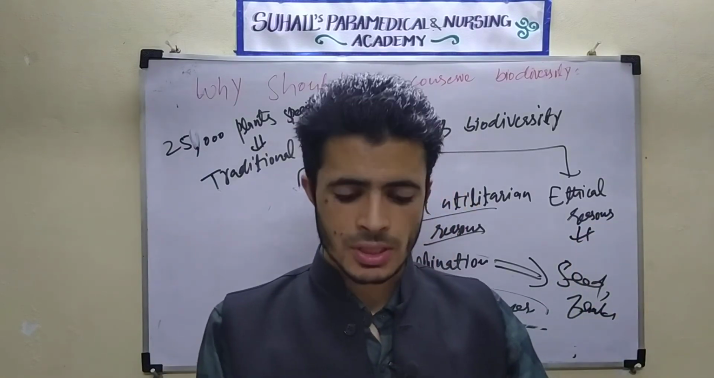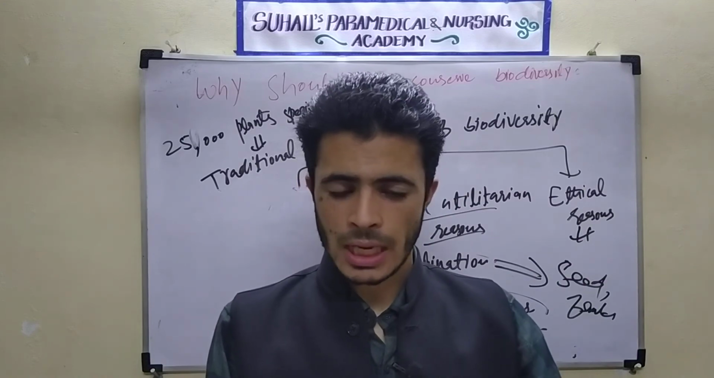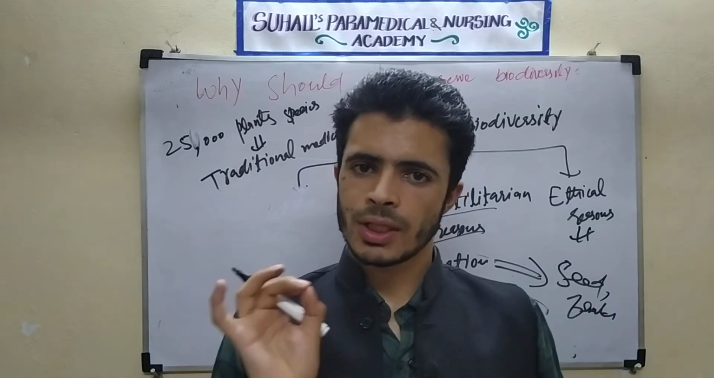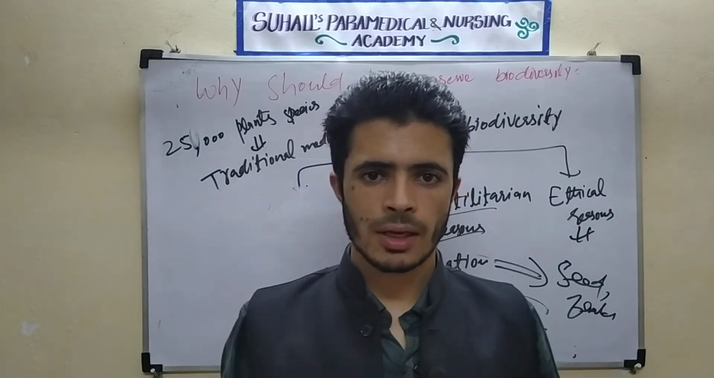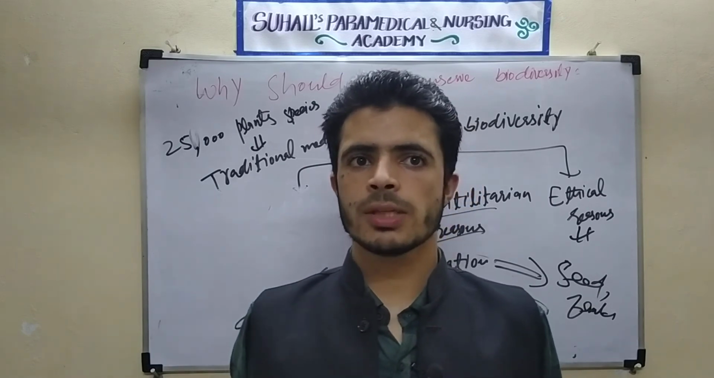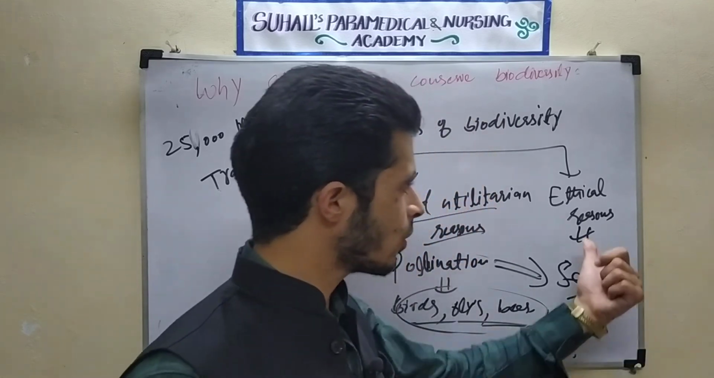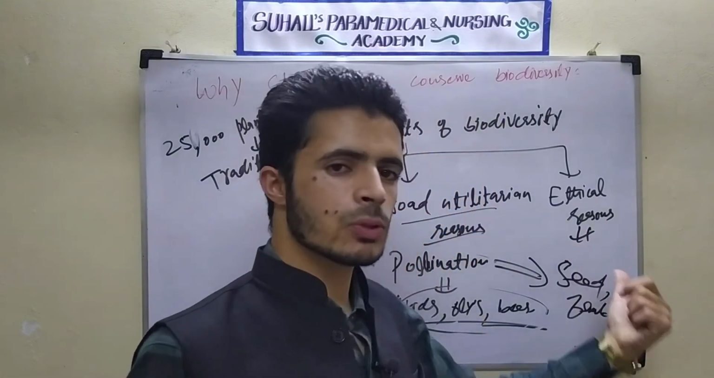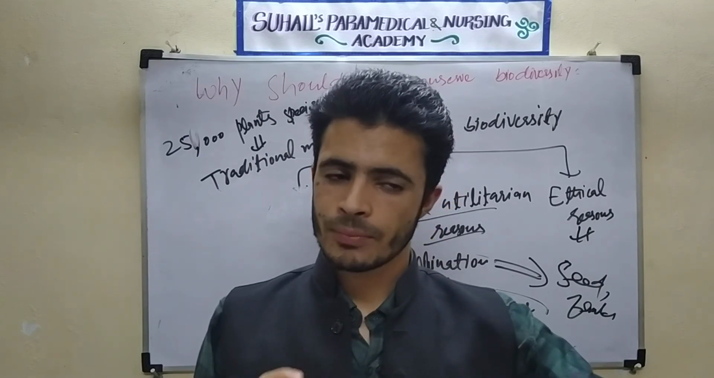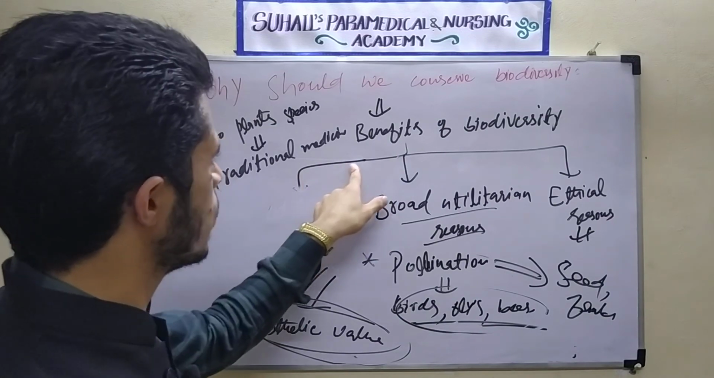There are plant species, animal species, bees, birds, and other animal species. All the plants and animal species present on the earth have a right to live on the earth. Not only humans should live on the earth; every living organism has the right to live on the earth. That is called the ethical reason. For that purpose we should conserve biodiversity. We should not harm other animals and plants. This was all about the benefits of biodiversity.